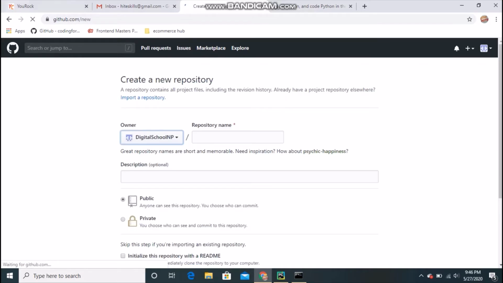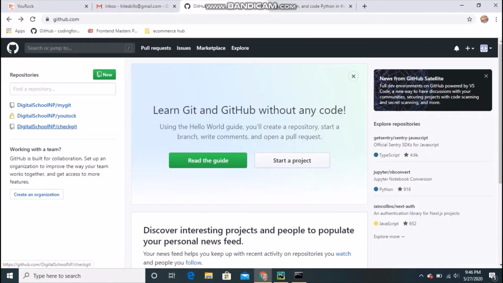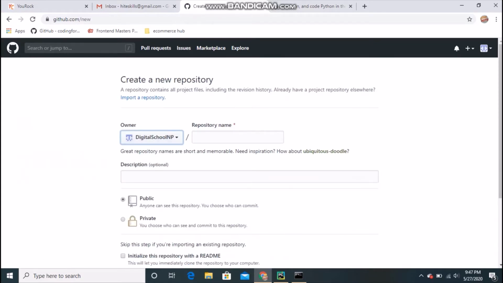These are the ones which I have made already. So go to New, and you have to give some name here. I will say upload project. This is my repo name, and I can add some description, which is not compulsory.